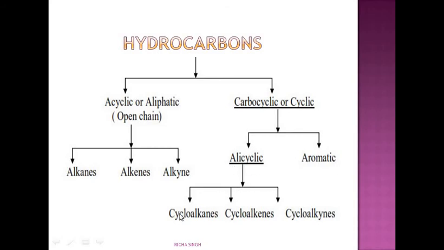Alicyclic compounds again can be cycloalkanes, cycloalkenes and cycloalkynes. Aromatic, this category of compounds, have a peculiar aroma in them. Therefore, they are known as aromatic compounds, like petrol.